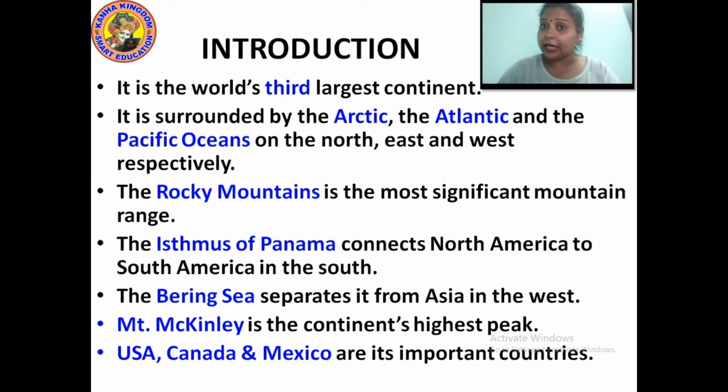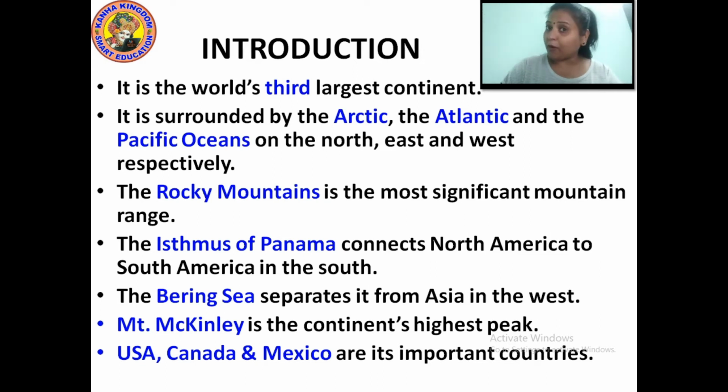USA, Canada and Mexico are the important countries of North America. So North America is the third largest continent in the world.